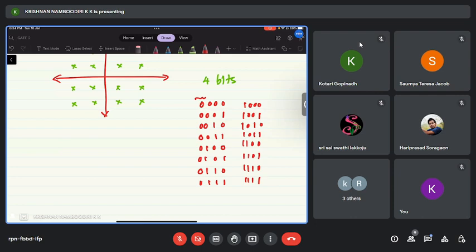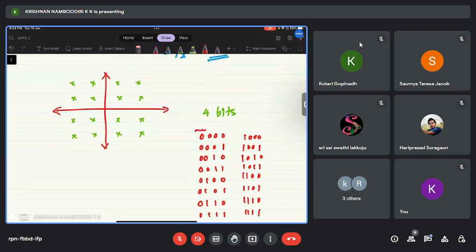Now you have 16, right? I will use the first to represent this symbol, the second to represent this one. So I can map these 16 bit patterns to these 16 symbols, which means one symbol corresponds to 4 bits.